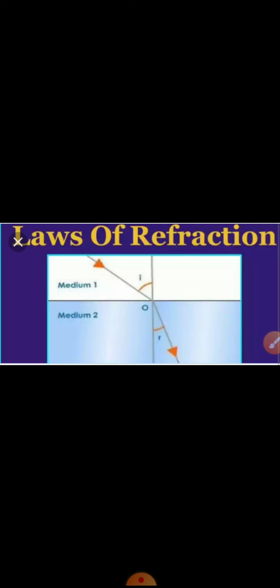We'll study here. Now see here in this diagram, this is the first medium. Suppose this is air medium and this is the second medium, water, means medium 1 and medium 2. When the incident light is in medium 1, that is air medium, it travels in a straight line. But when that light passes into the water, means light travels from air medium to the water medium, then according to the concept of refraction, it changes the direction. So the ray will change like this.